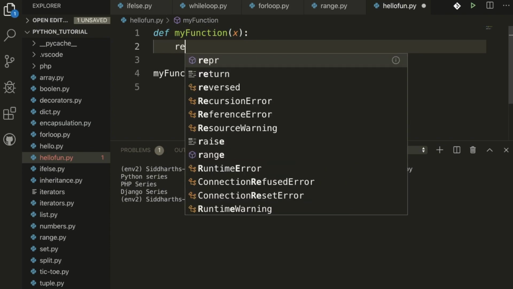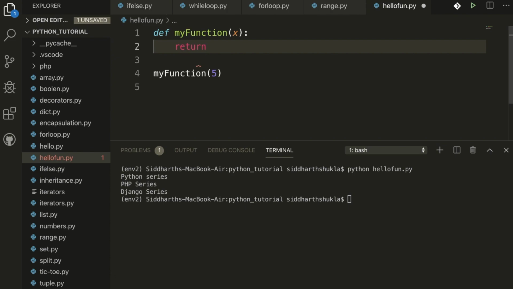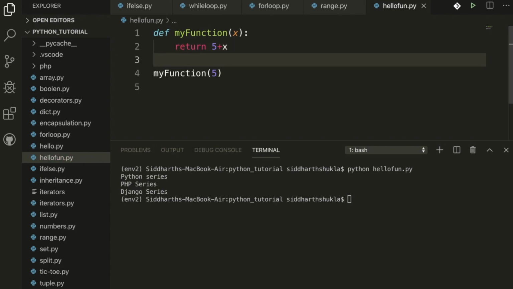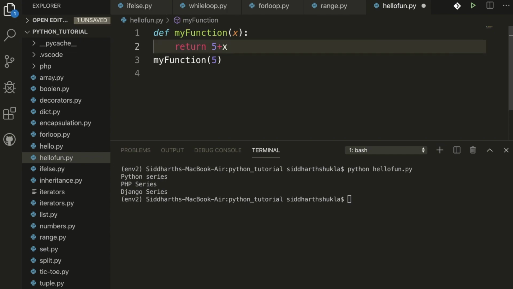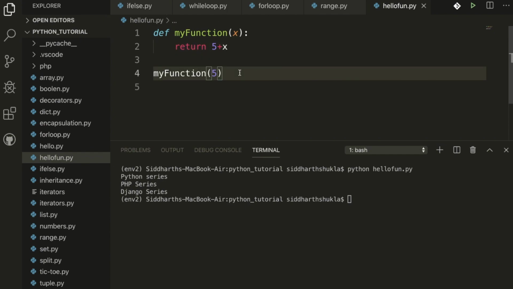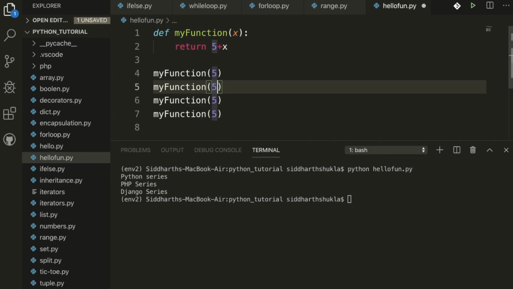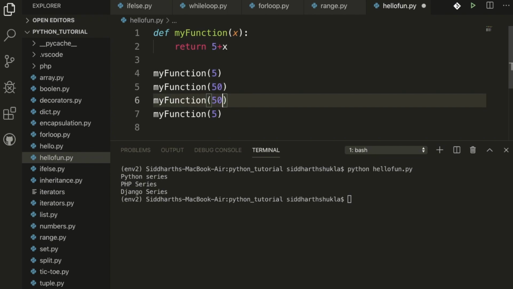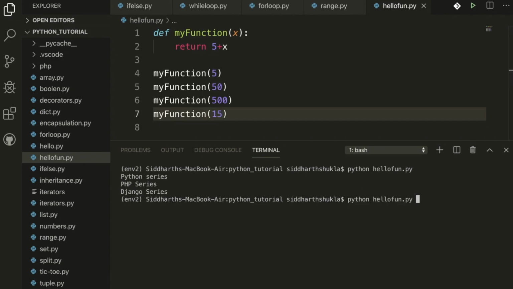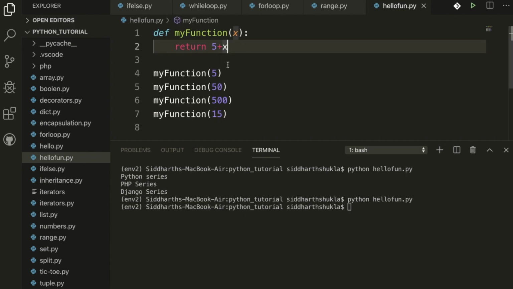So now I am going to return. If you want to calculate a particular value, I want 5 plus x. That's it. Now I'm going to put some space here, 5, and here 50, double, now 15. Now check what we get here, hello fun something. Sorry, we're returning only, we're not printing.